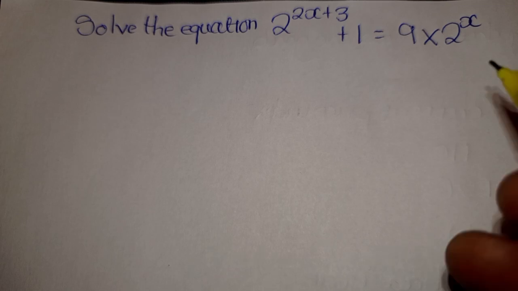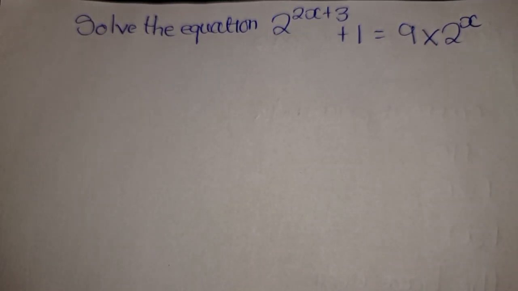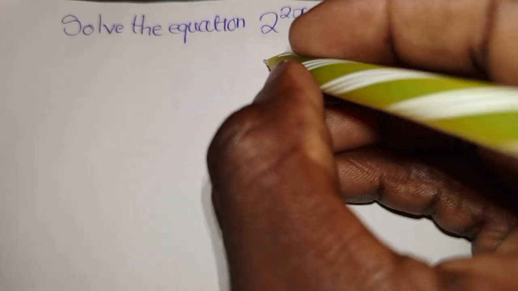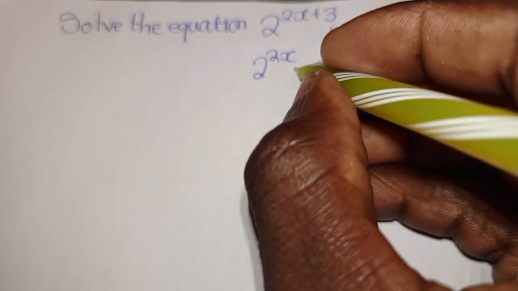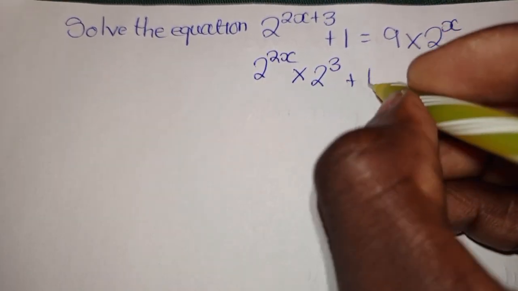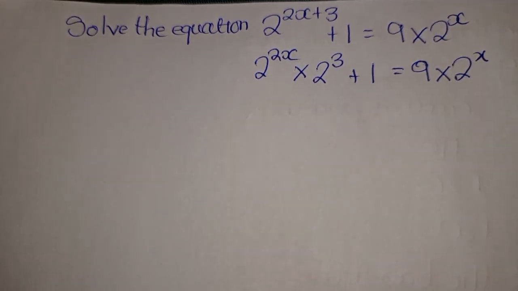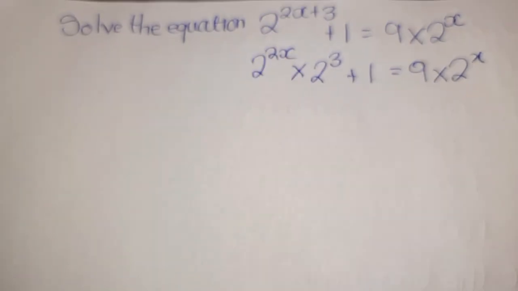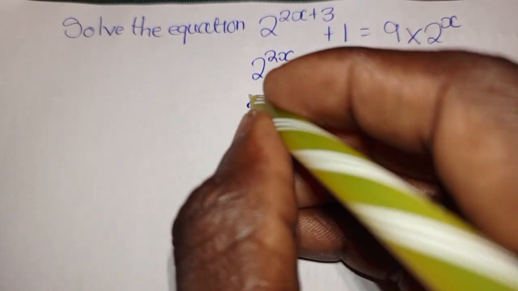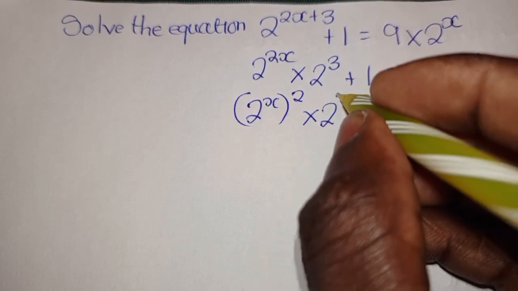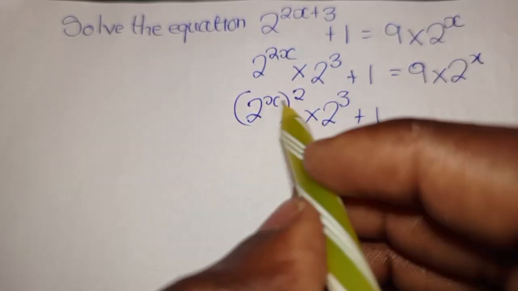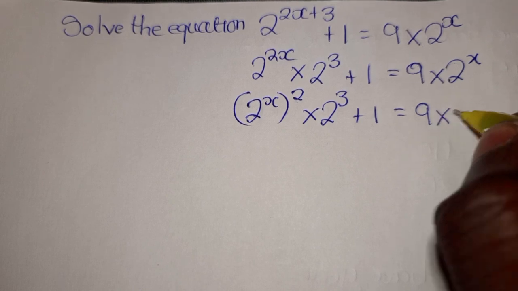So what we'll do, we will break this one down with the laws of indices. You know for sure that under indices in multiplication, if the bases are the same, you add the powers. So what I'm trying to say here is we have 2 to the power 2x multiplied by 2 to the power 3 plus 1 multiplied by 2^x equal to 9 times 2 to the power x. So that's the equation that we have in its actual sense, where this can be broken down to become (2^x) to the power 2. They are just the same. Remember, this is one of the laws of indices.